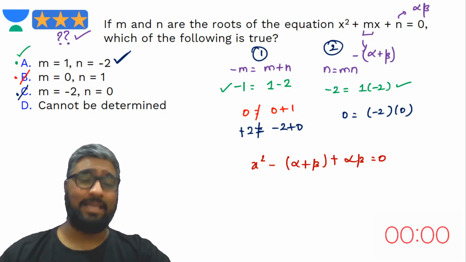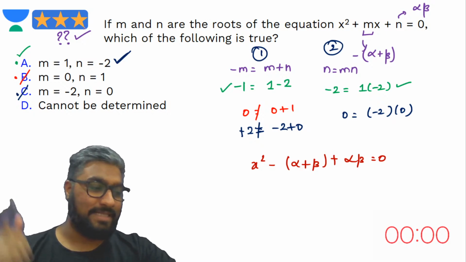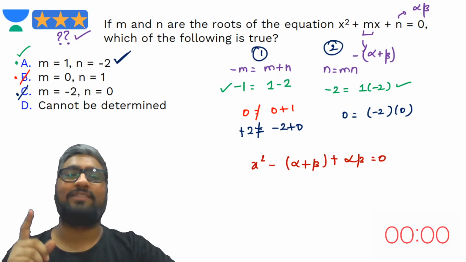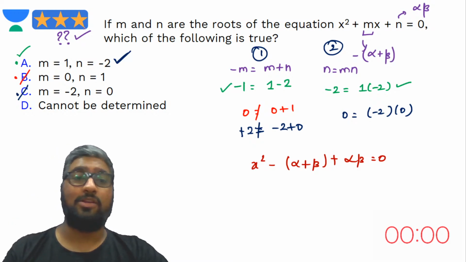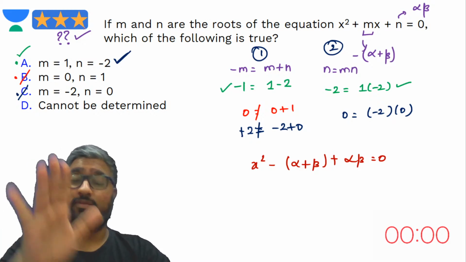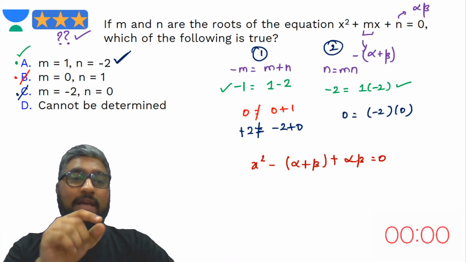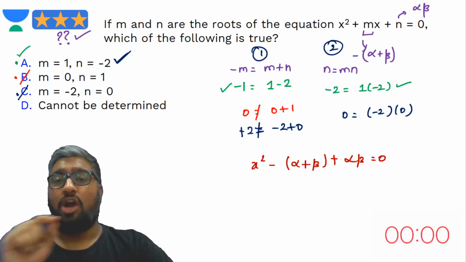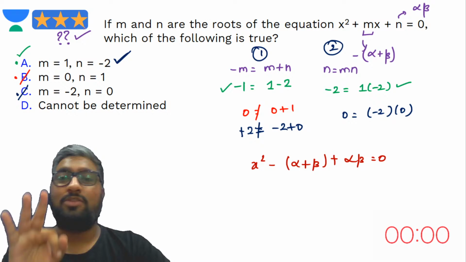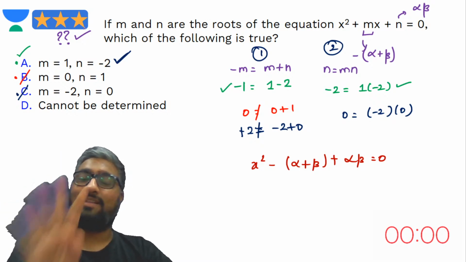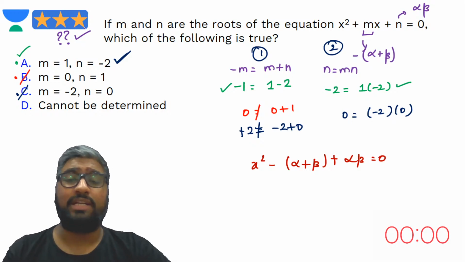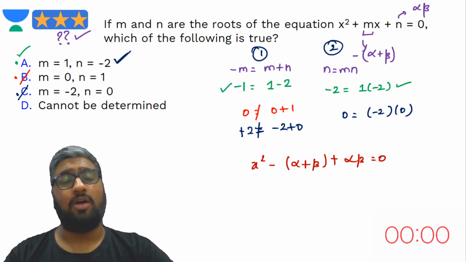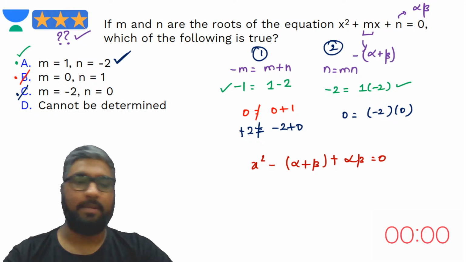So if you agree that this question deserves to be a 3 star question, quickly hit like. If you had gotten this question in your CAT, which you probably would not, but if you had, you would have gone for D. That means you would not have just lost your 3 marks for this question, you would have lost an extra 1 mark. So it is such an easy question, easy in the sense of how the solution turned out to be. Otherwise, the complexity is on the thinking part and not on the doing part, right?